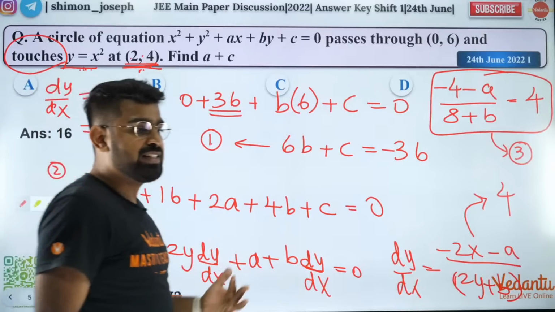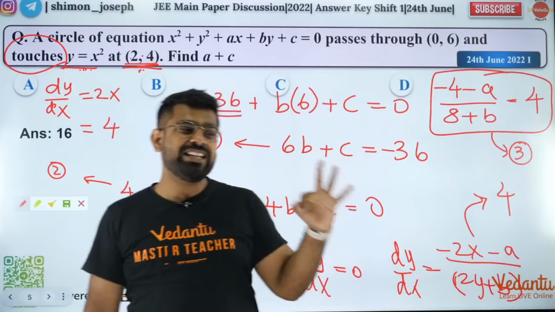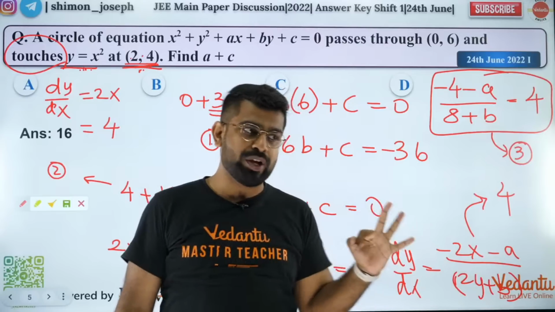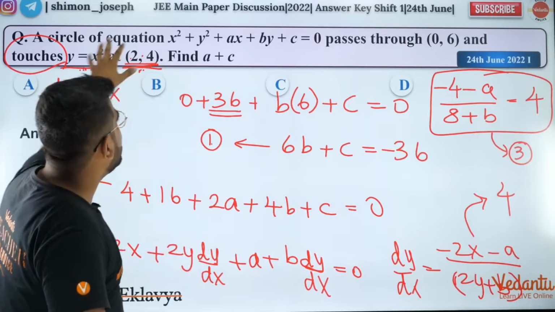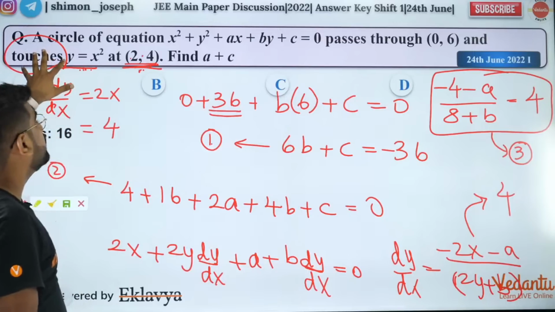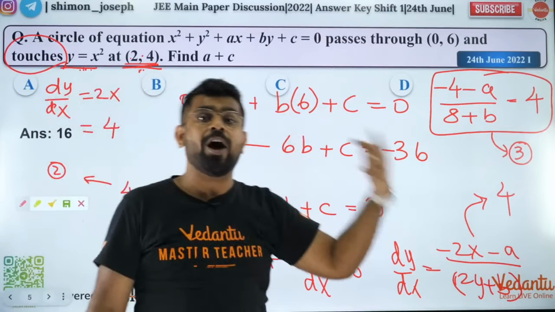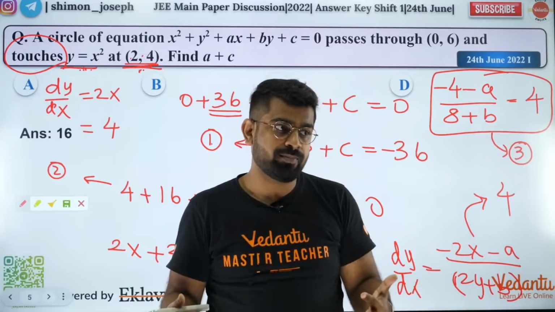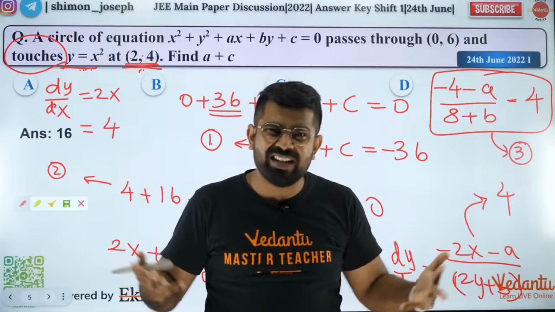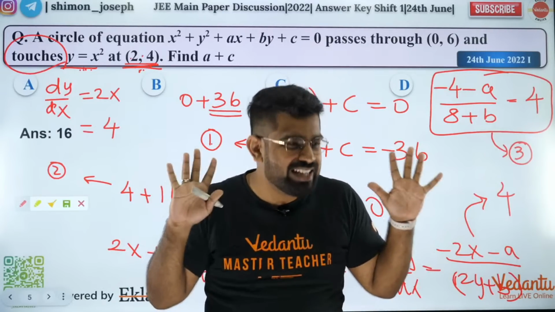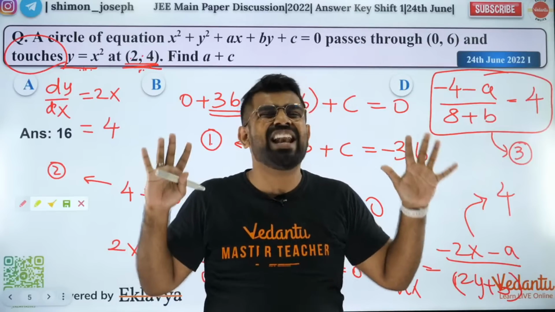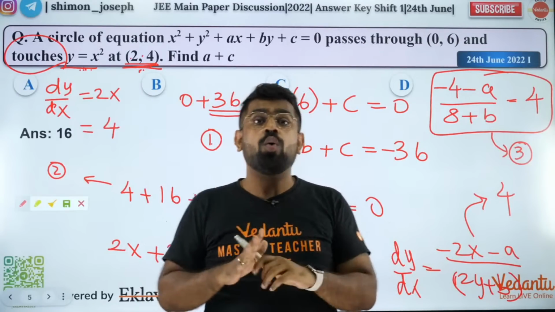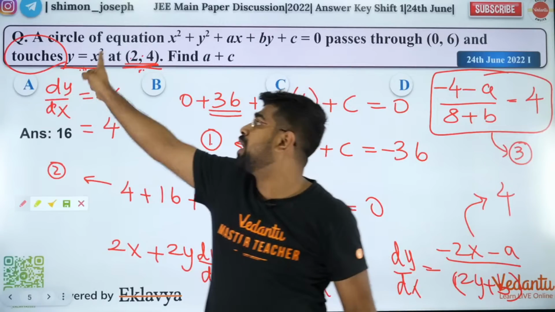So guys, there are three equations which I have used. If a curve is touching another curve, then at the point of touching, their slopes of tangent will be equal. Basically they'll have the same tangent. Is that clear? So what is the point of touching? 2, 4.